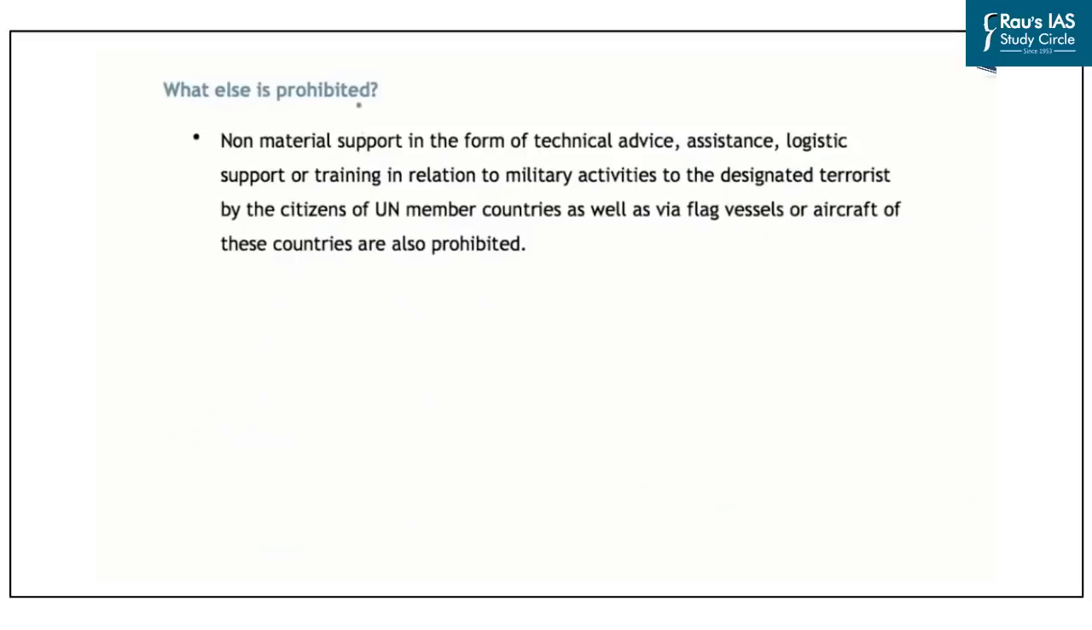Now, besides a ban on the travel and the freezing of assets, non-material support is also banned by the UNSC under the blacklisting of a person. And here you should note that any non-material support in the form of technical advice, assistance or logistic support or training is also banned for the member countries. So the member countries of the UN cannot provide technical advice, assistance or logistic support to that person.